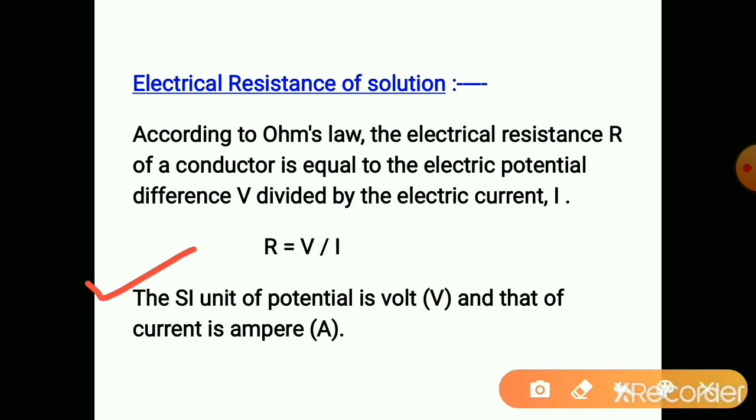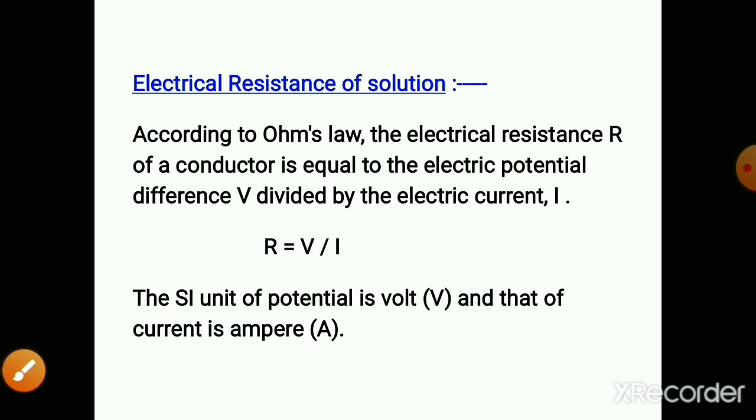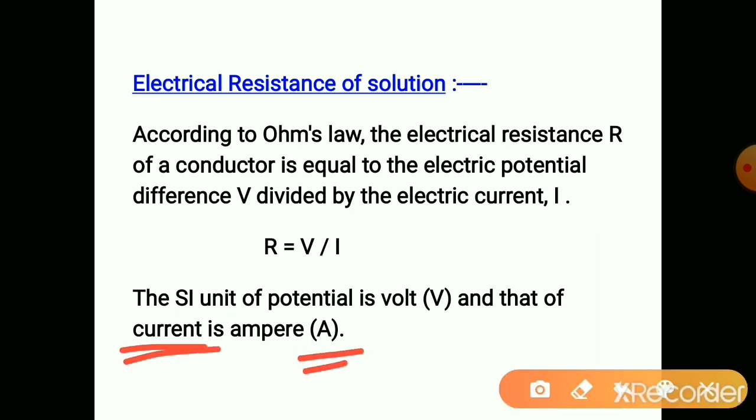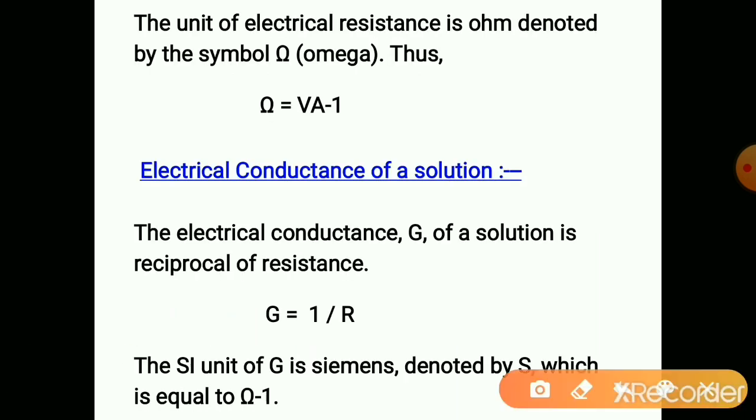The SI unit of potential is volt and that of current is ampere. So the unit of resistance becomes volt per ampere, which is called the ohm, indicated by the symbol omega.